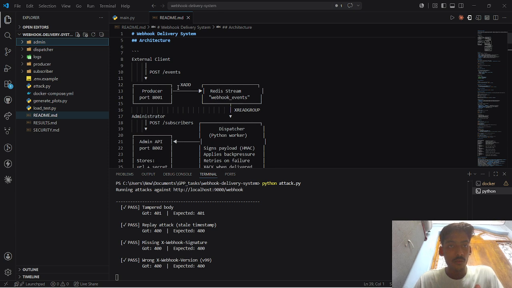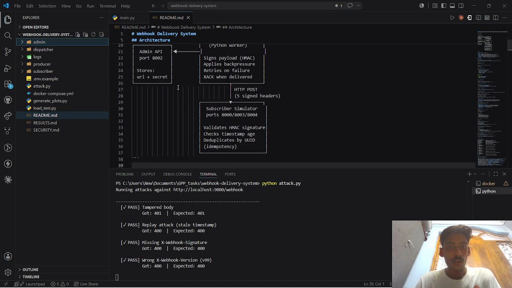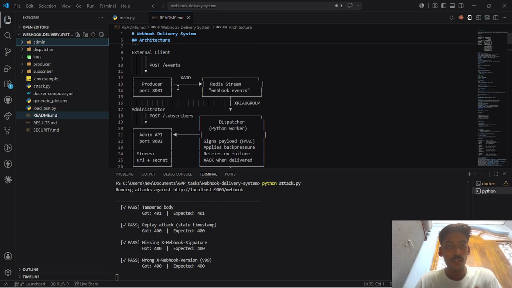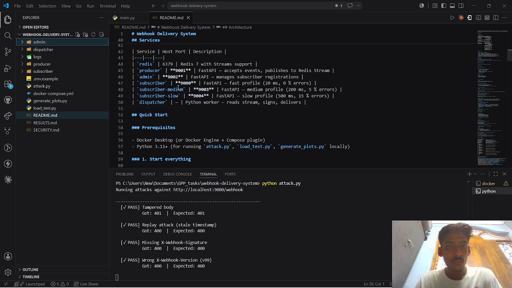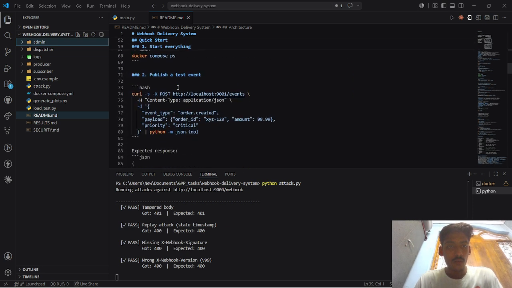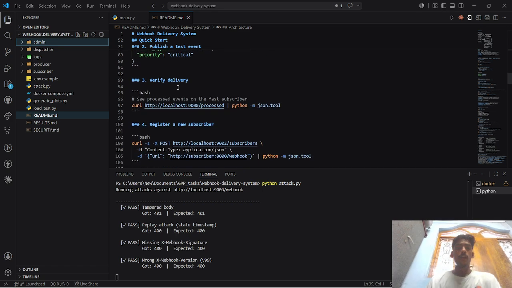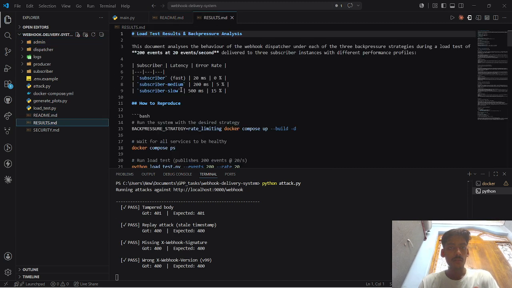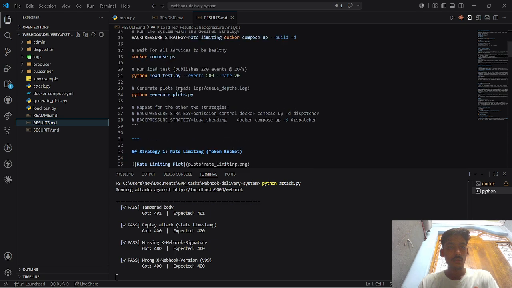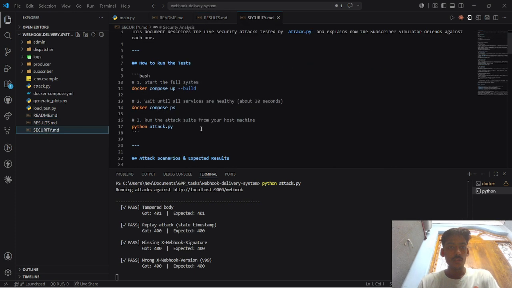As you can see, I have also documented the flow of the entire project in the README file, like what kind of APIs and the port numbers being called, and how we need to test it, as I have the entire process in the README file. The results, these are the security things.